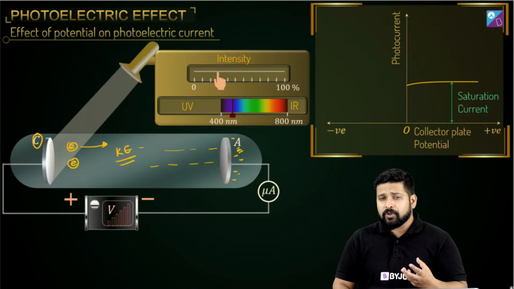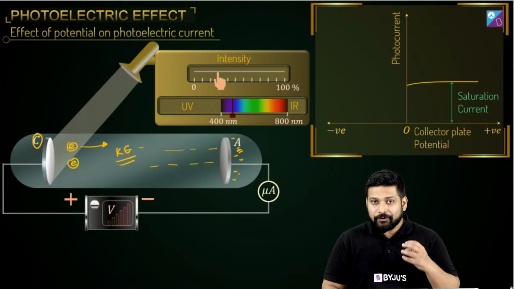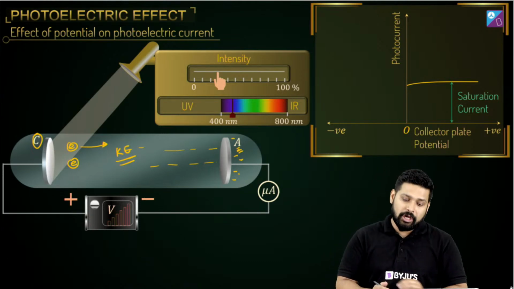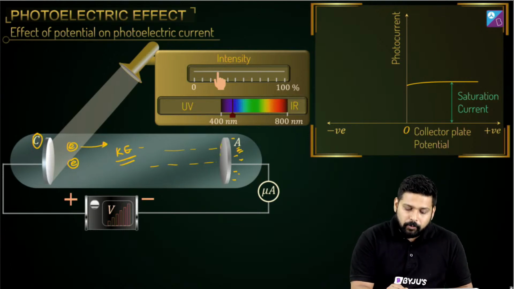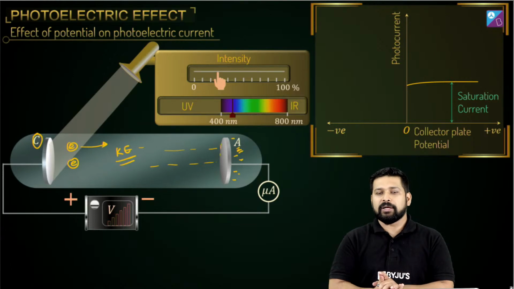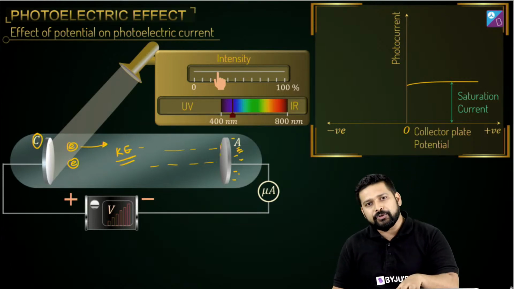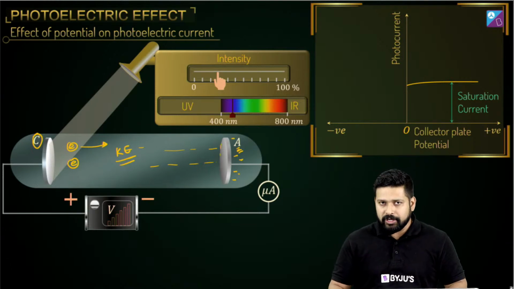There comes a point where even the maximum energetic electron, the electron possessing maximum kinetic energy, cannot reach this point. At that point, what will happen? The current is going to stop, and that potential at which the current stops is called the stopping potential.